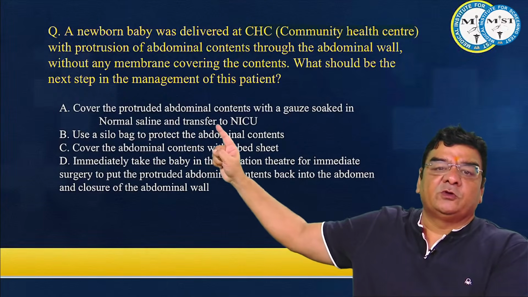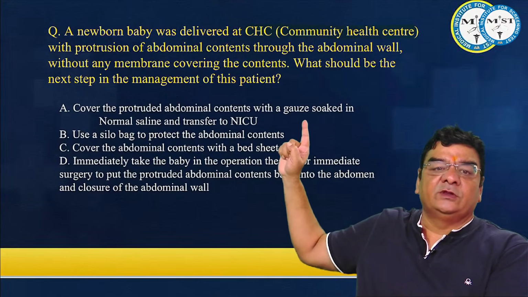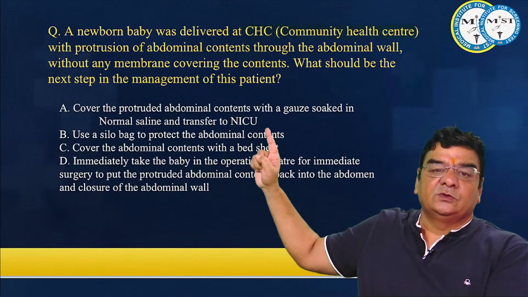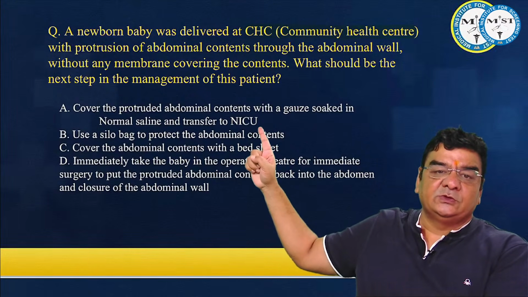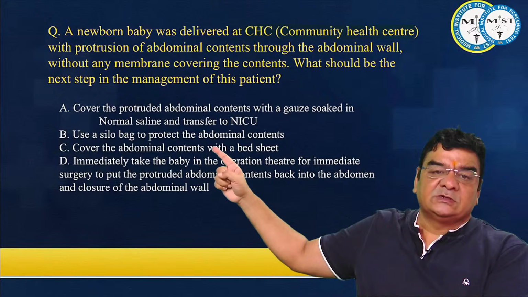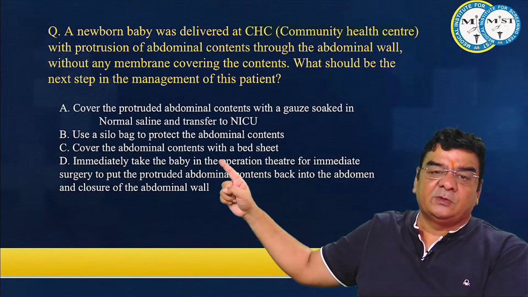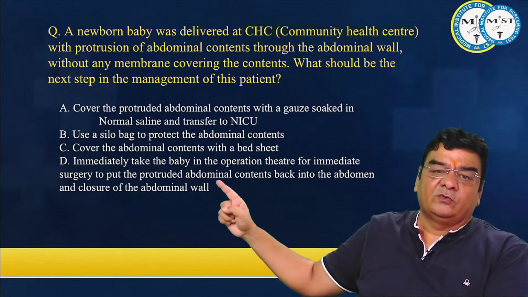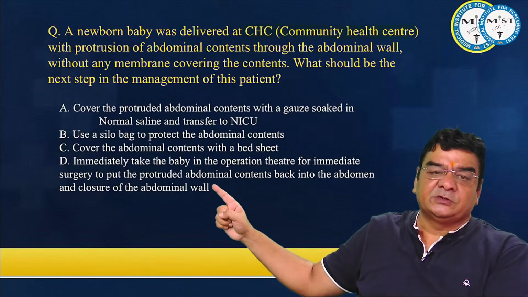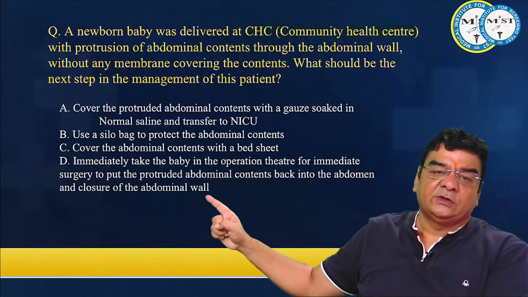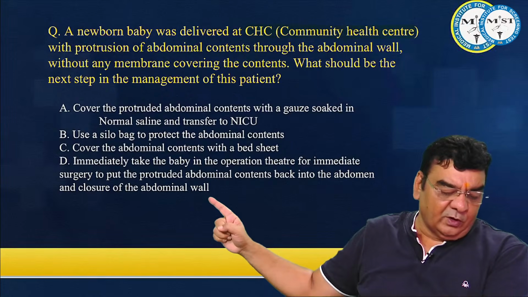Should we cover the protruded abdominal contents with a gauze piece soaked in normal saline and transfer to the neonatal ICU? Or should we use a silo bag to protect the abdominal contents? Or cover them with a bed sheet? Or immediately take the baby to the operation theater for surgery to put the contents back and close the abdominal wall?